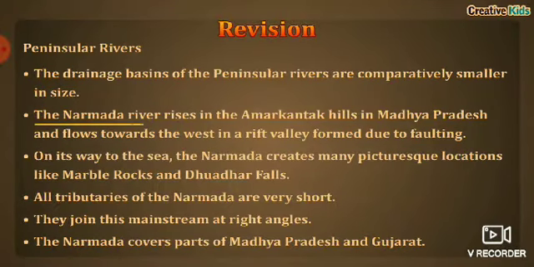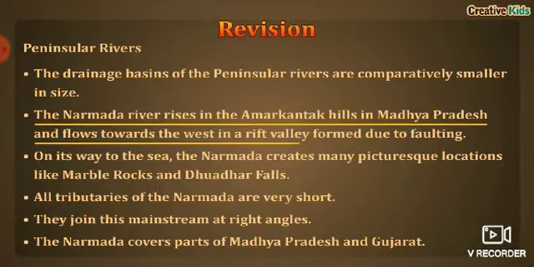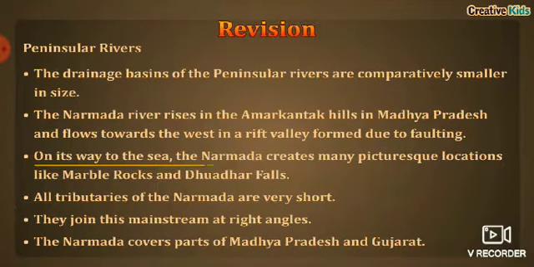The Narmada River rises in the Amarkantak Hills in Madhya Pradesh and flows towards the west in a rift valley formed due to faulting. On its way to the sea, the Narmada creates many picturesque locations like the Marble Rocks and the Dhuadhar Falls. All tributaries of the Narmada are very short. They join the main stream at right angles. The Narmada basin covers parts of Madhya Pradesh and Gujarat. So now this module comes to an end here.